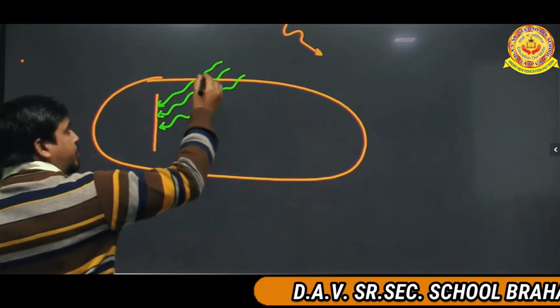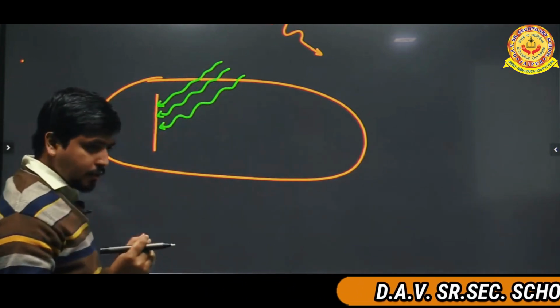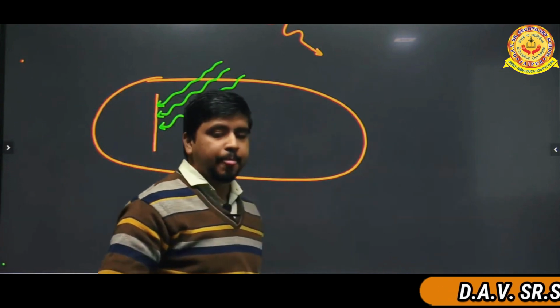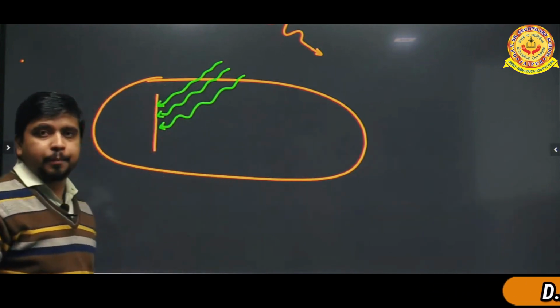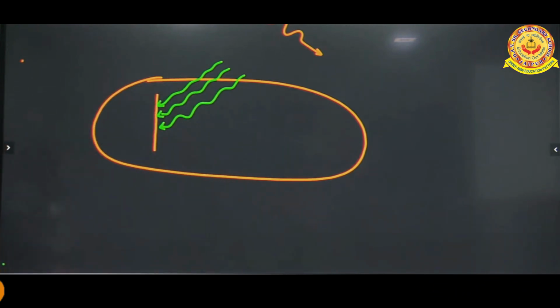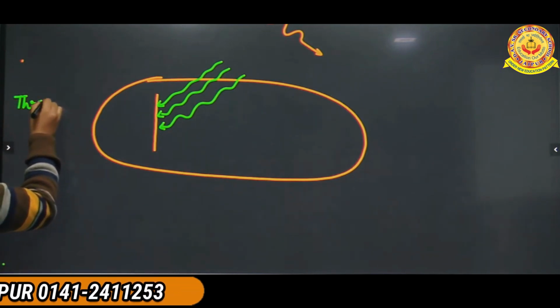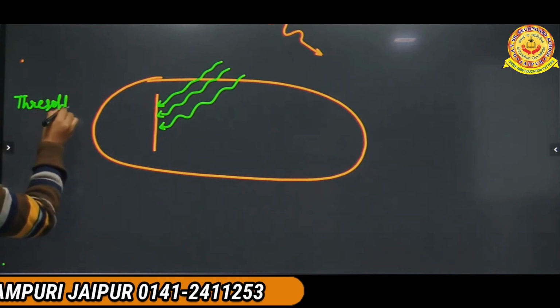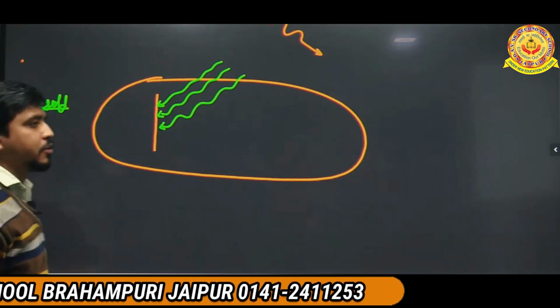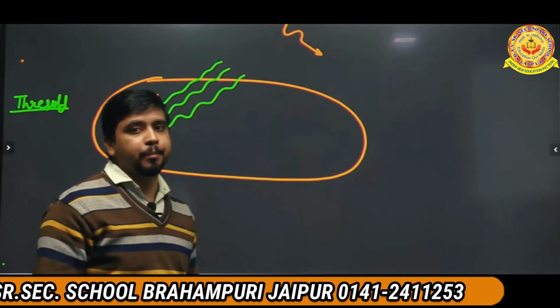Now listen, now I am taking one word, a simple word, threshold. What is the meaning of threshold? Threshold means minimum.